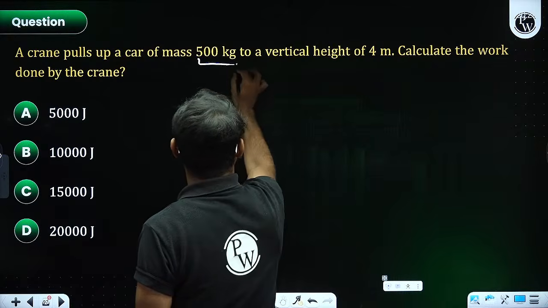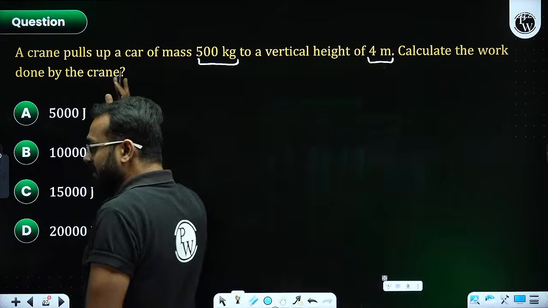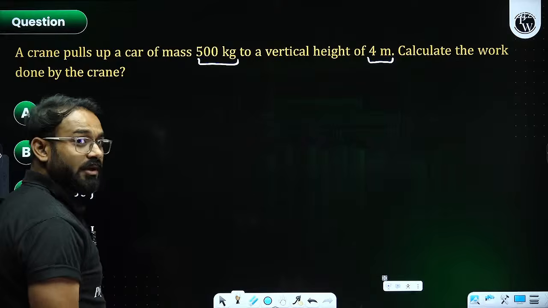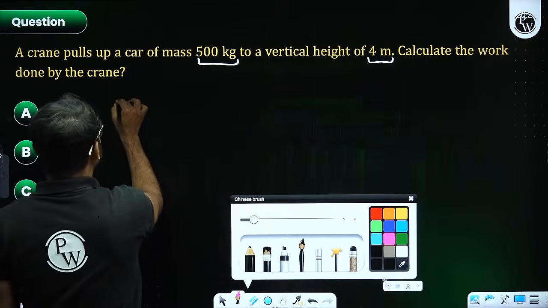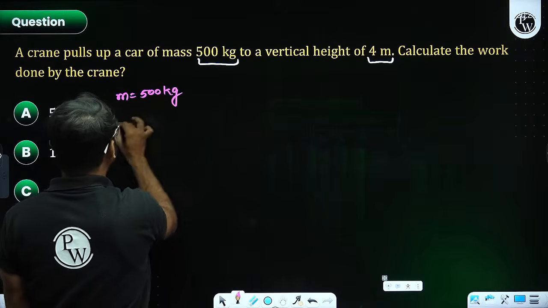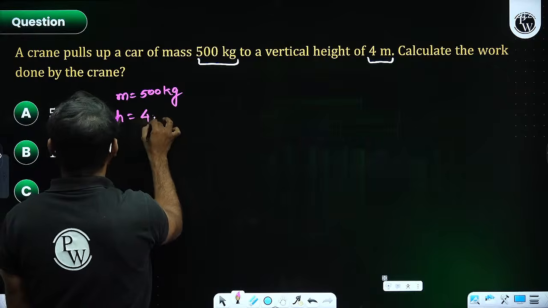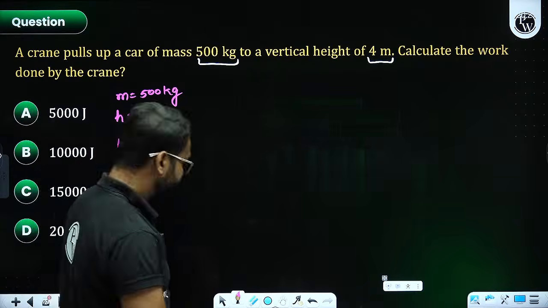Next, there is one question over here and it says a crane pulls up a car of mass 500 kg to a vertical height of 4 meter. Calculate the work done by the crane. Now how to solve? The mass is given as 500 kg, height is given as 4 meter. We have to calculate the value of work done.